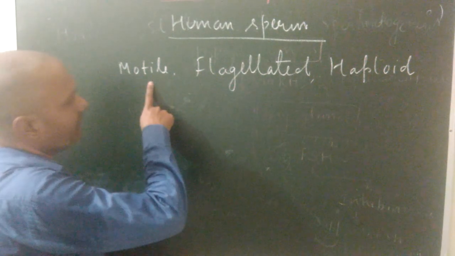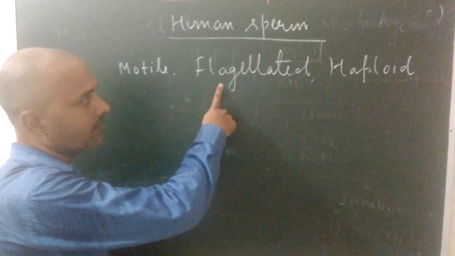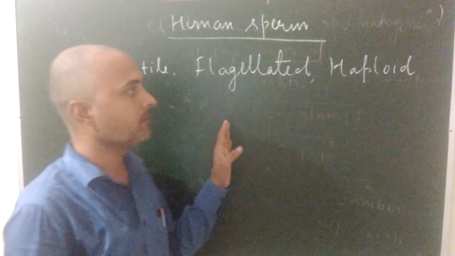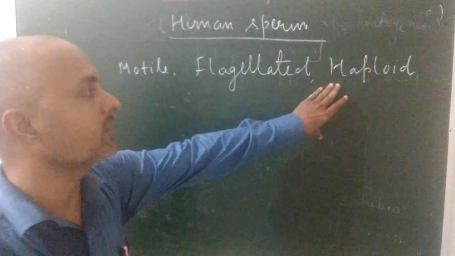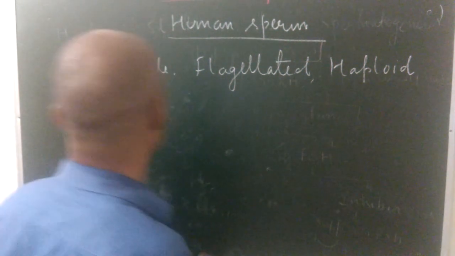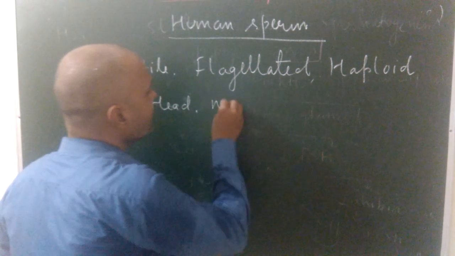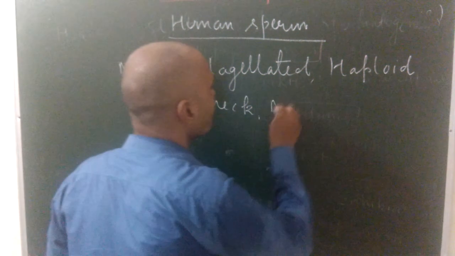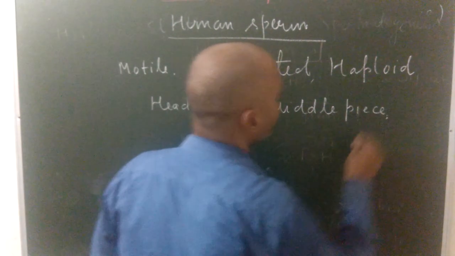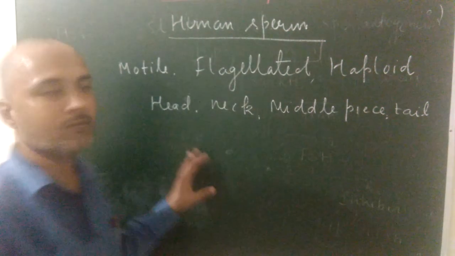The human sperms are motile, flagellated and haploid. Motile means it has flagella. It can move from one part to another part of the body. Haploid means it contains only half set of chromosomes, and a typical human sperm consists of 4 parts. First part is known as head, second part is known as neck, third part is known as middle piece, and fourth part is known as tail.